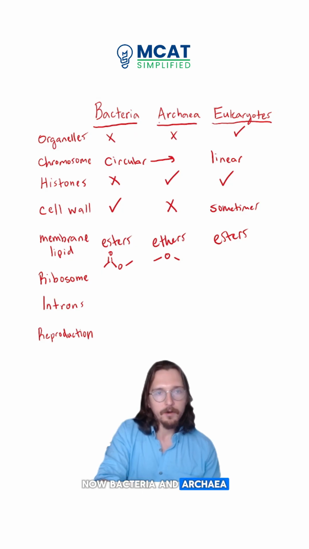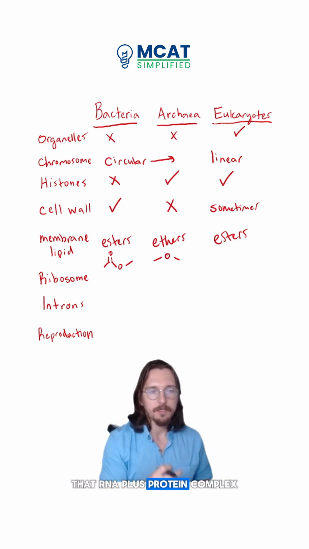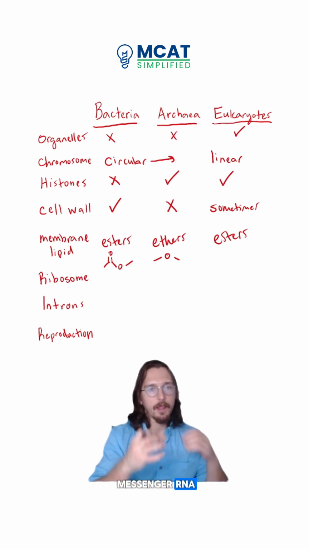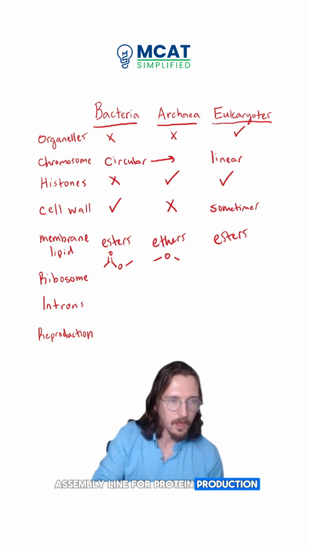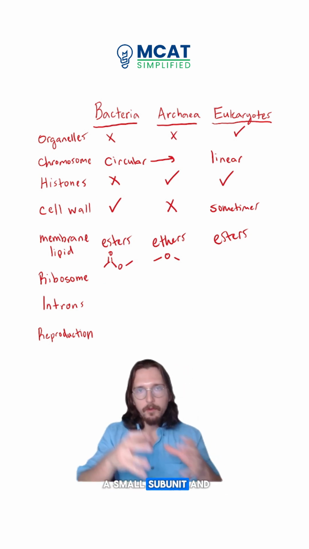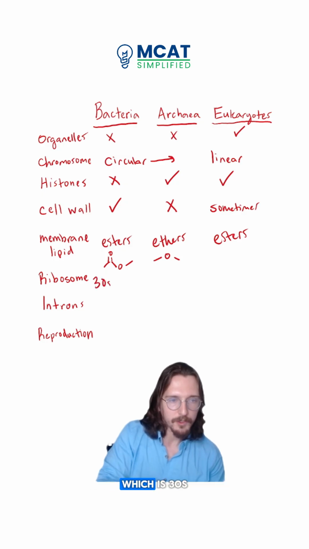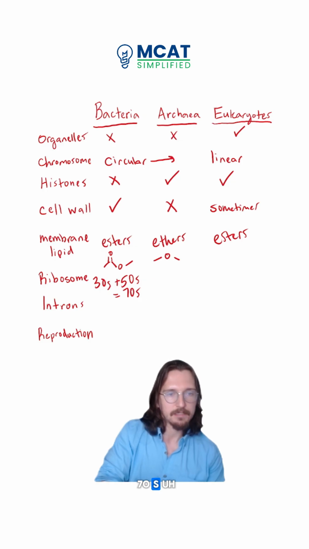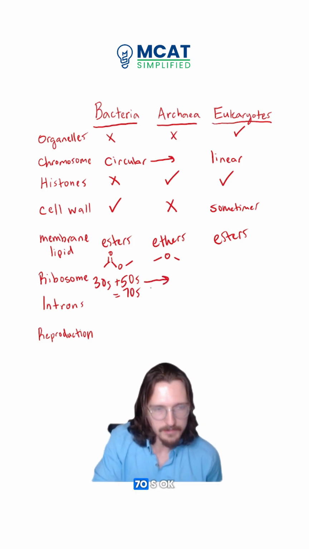Now, bacteria and archaea as prokaryotes, their ribosome, which remember is that machinery, that RNA plus protein complex that actually reads the messenger RNA and synthesizes protein from that, is basically that assembly line for protein production. Now, the ribosomes have a small subunit and a large subunit. In bacteria and archaea, they have a small subunit, which is 30S, and then a large subunit, which is 50S, and that forms a 70S ribosome complex. And this is true for both bacteria and archaea, 70S.